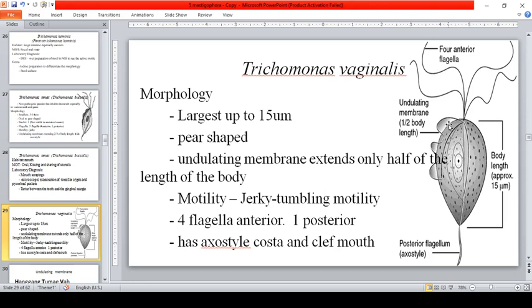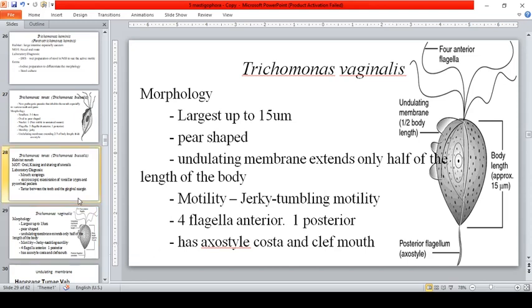Okay? So, motility, jerky tumbling motility, just like the others. It has 4 anterior flagella and 1 posterior flagellum. Okay? So, it has an axostyle, costa, and cleft mouth.